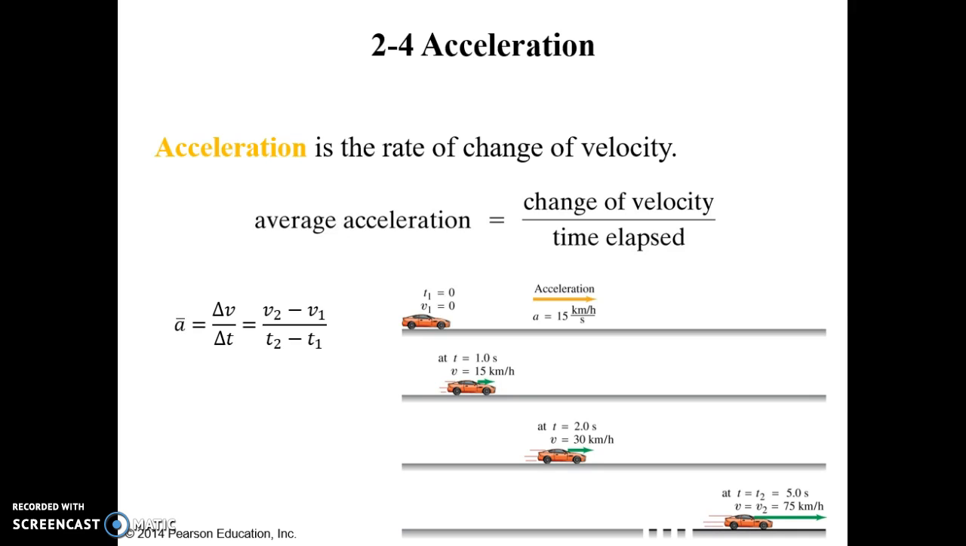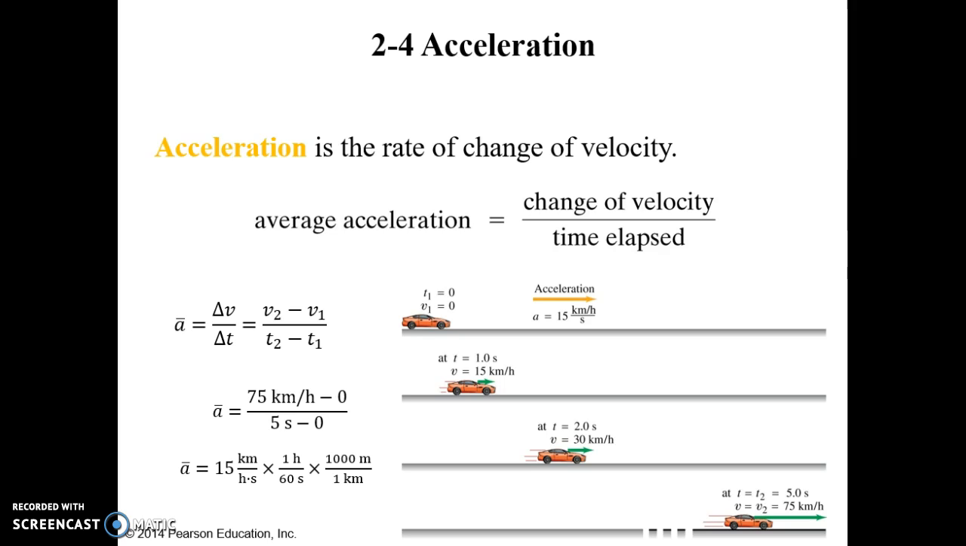In the example, we have a car starting from rest and quickly accelerating to 75 kilometers per hour in 5 seconds. How do you solve for the acceleration of the car? Excellent start. By applying the equation, you get 15 kilometers per hour per second. However, the units are a little funky. You can change this answer to units of meters per second squared.